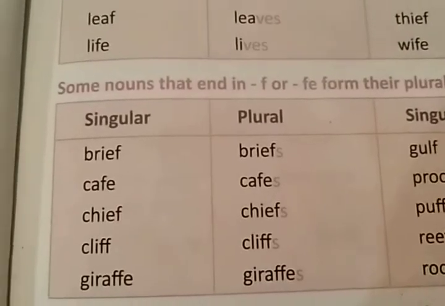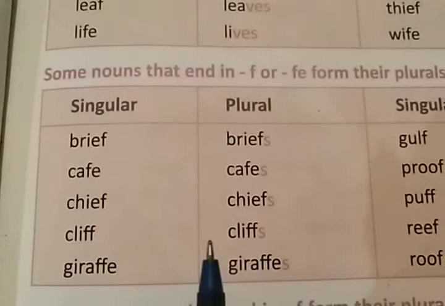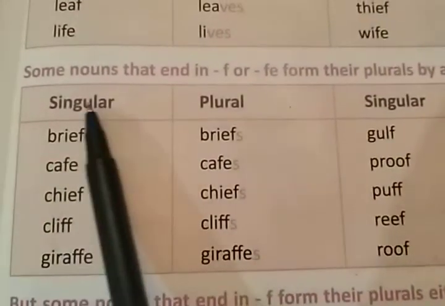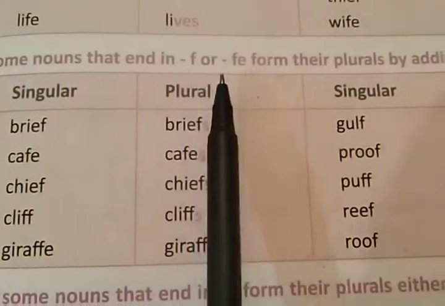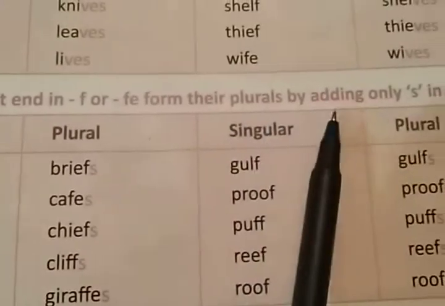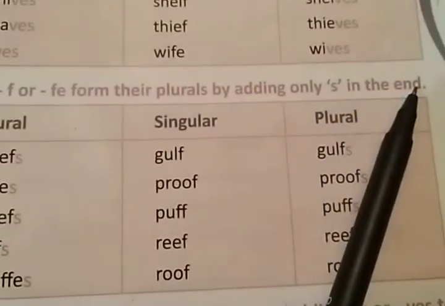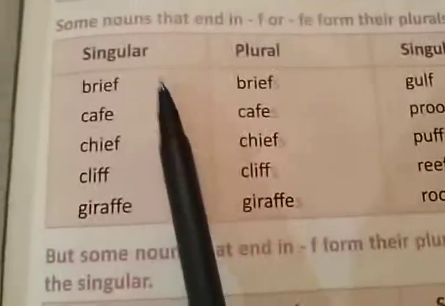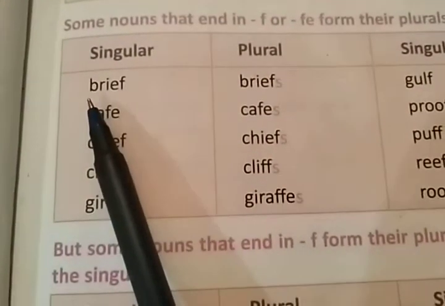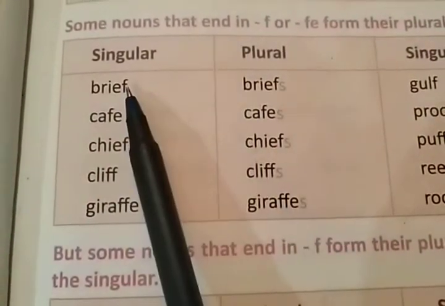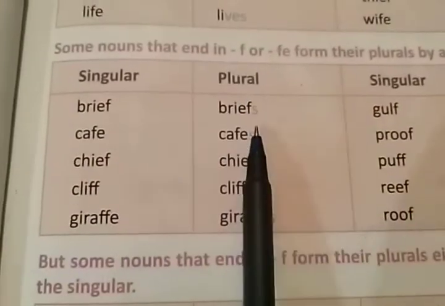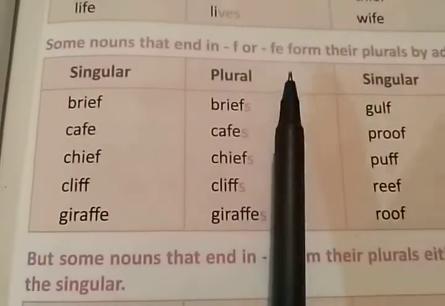But children, here are a few words which do not follow the rule. Some nouns that end in f or fe form their plural by adding only s at the end. Here are the examples: brief, briefs. Here f is there, but it is not following the rule that f and fe will change to ves.